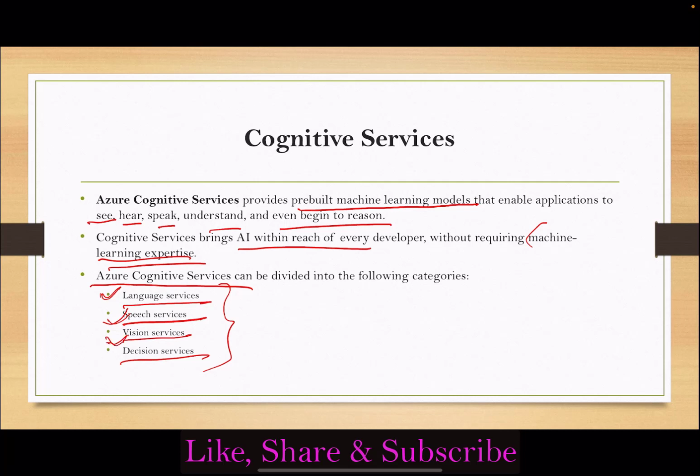The vision service helps to add recognition and identification capabilities whenever we need to analyze pictures, videos, or other visual content. So it helps to analyze the objects from that data. Lastly, we have the decision service. It adds personalized recommendations for each user that automatically improve each time they are used. It also helps to moderate content, to monitor and remove offensive or risky content.